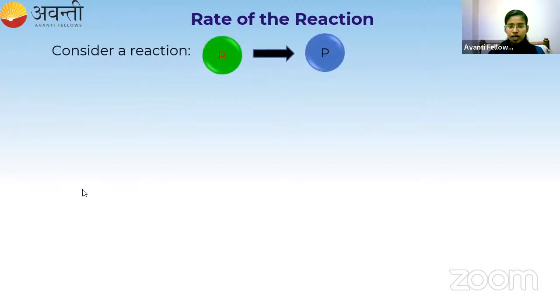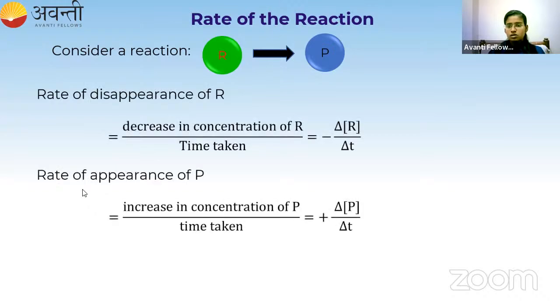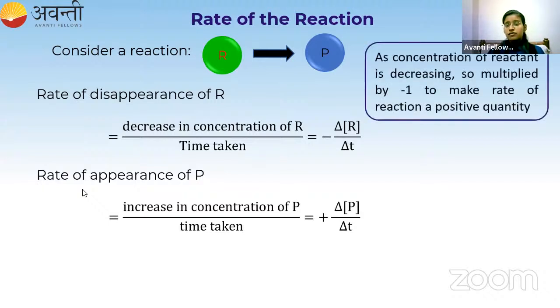I am going to take a reaction in which R is giving P. So this was the thing which we have discussed already. What do we understand from this? As the concentration of the reactant is decreasing, it is multiplied by -1 to make the rate of the reaction a positive quantity.